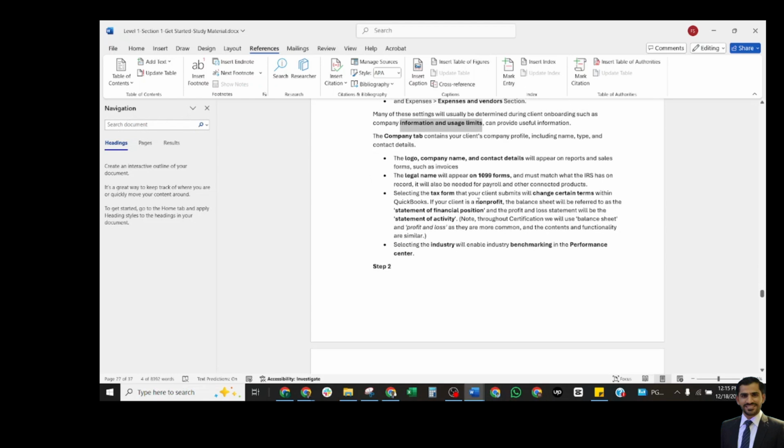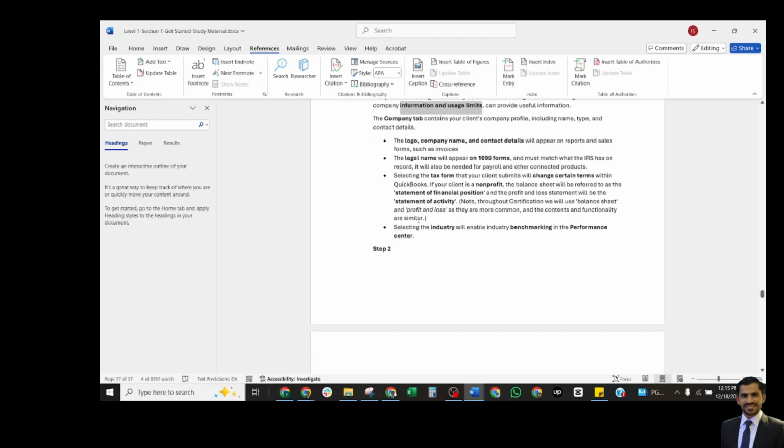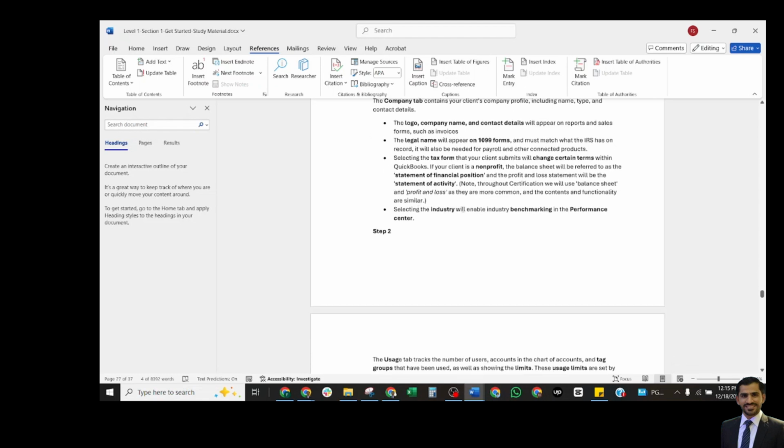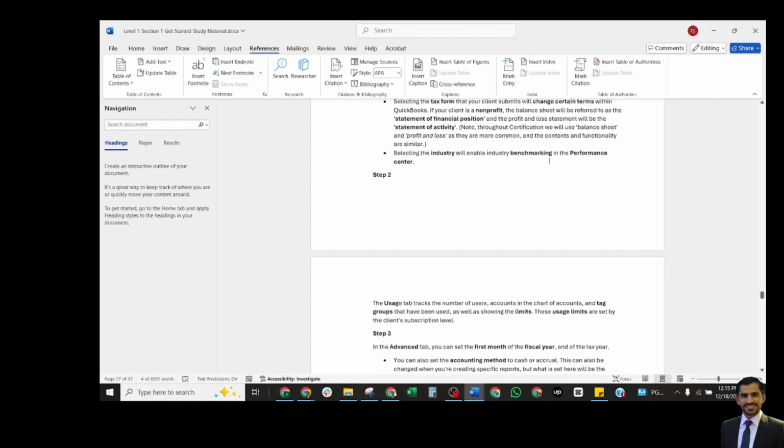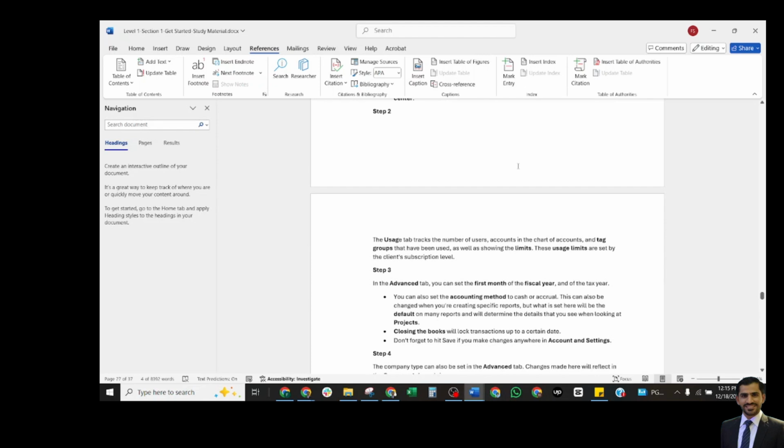Selecting the tax form that your client submits will change certain terms within the books. If your client is a non-profit organization, their report names would change: the balance sheet becomes the statement of financial position, and the P&L will be shown as the statement of activities. So these are the effects of the changes in terms. Selecting the industry will enable industry benchmarking in the performance center. Performance center is only available in the accountant version.